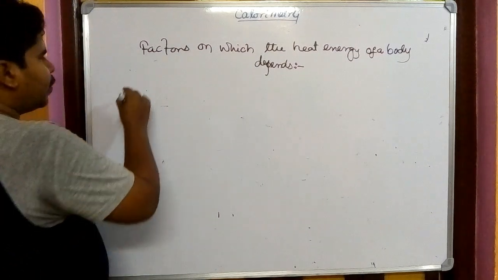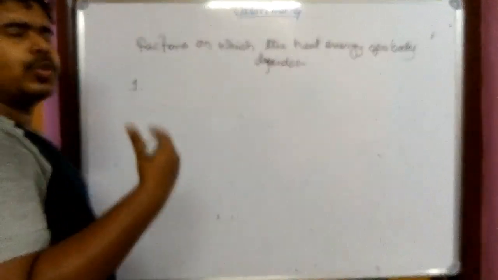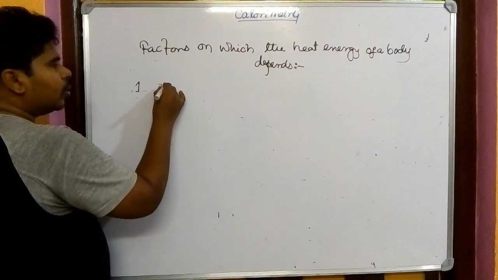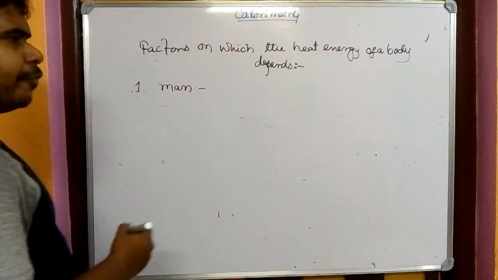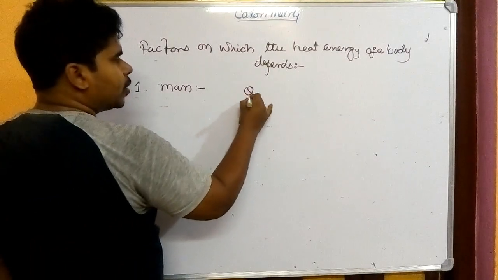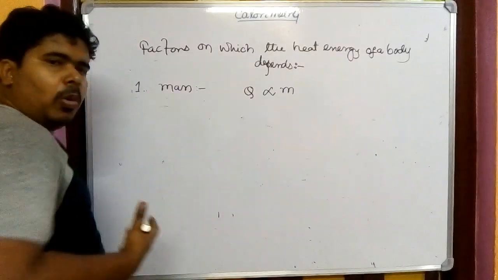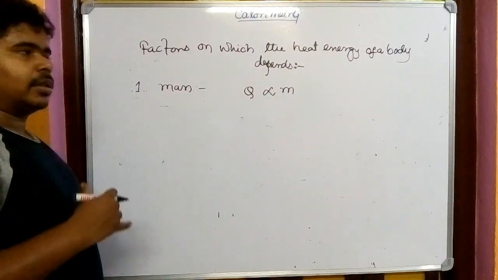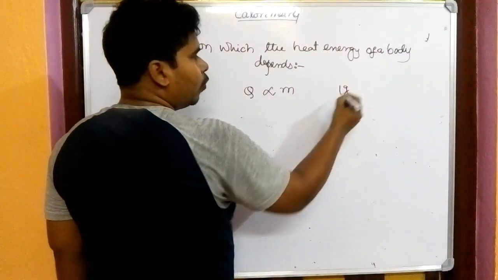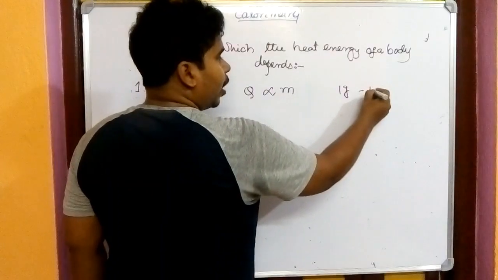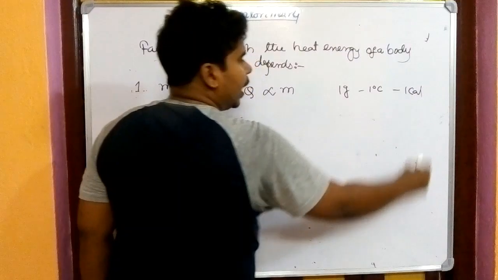Let's see. The first factor: the heat energy absorbed or reduced by the body depends on the mass of the body. It's a very interesting thing. If the heat energy absorbed by the body is Q, it is directly proportional to the mass. More the mass, more the heat energy. I have one example. Just now we have learned for 1 gram of water, if it is increased by 1 degree centigrade, the heat energy needed is 1 calorie.